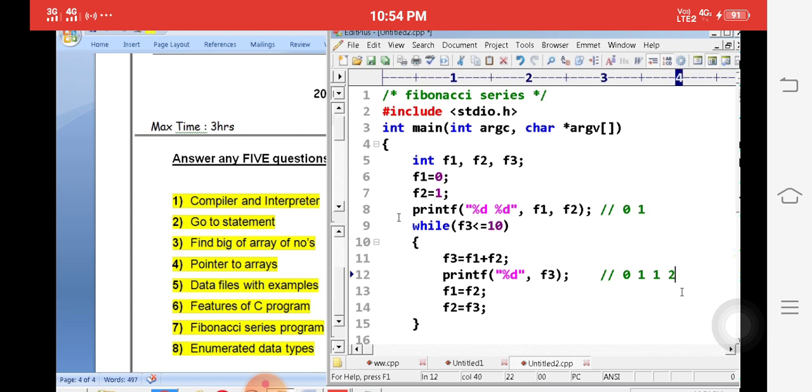1 plus 1 means 2. Next number, 1 plus 2 means 3. Here 0 plus 1 we get 1. 1 plus 1, what is the next number? 2. 1 plus 2 is equal to 3. This is the example program for the Fibonacci series.